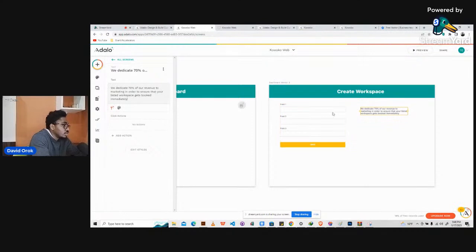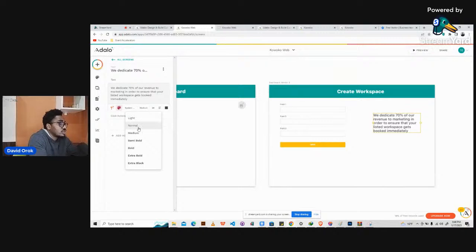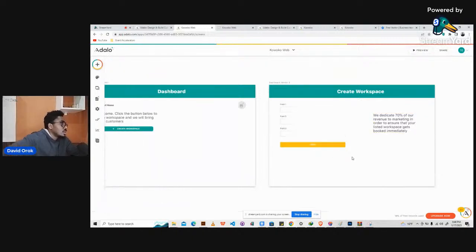All right, so we have this, then we can just increase the font size to maybe 26. Nice, yeah, you can have this as an information. Well, it depends on your UI, but I didn't want to keep this so blank. All right, so we can make it normal. Yeah, something like this.